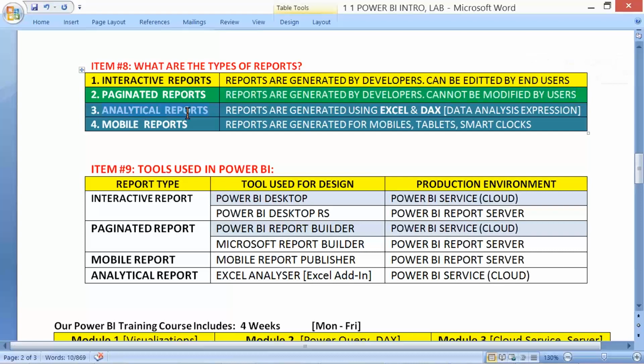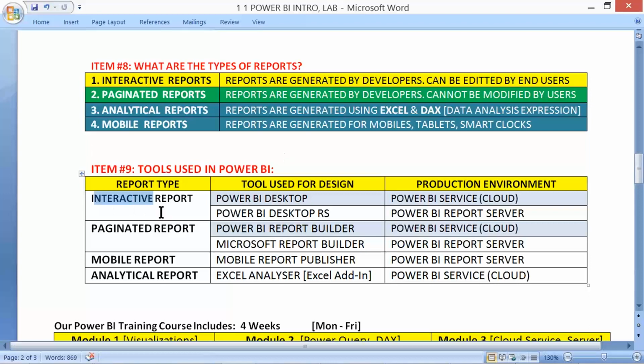Analytical reports are generated using Excel and something called DAX, Data Analysis Expression language, part of our course. And mobile reports, part of our course, are for generating reports for mobiles, tablets, and smart clocks. So, 4 different types of reports.